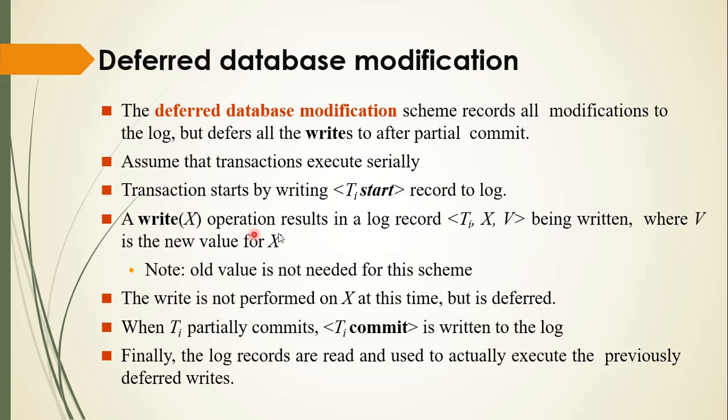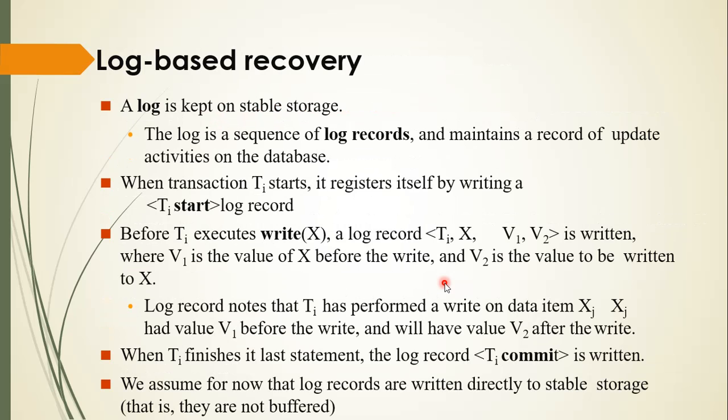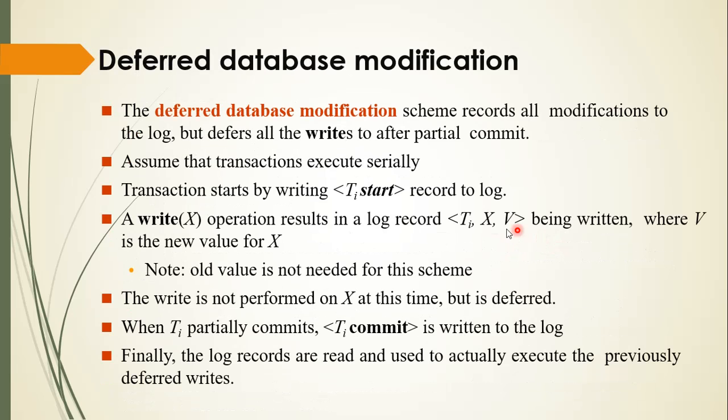A write(x) operation results in a log record <Ti, x, v> being written, where v is the new value for x. Earlier we had v1 and v2, where v1 is old and v2 is new. Here we are writing only v, so v is the new value. Remember this: the old value is not needed for this scheme. Earlier we wrote <Ti, x, v1, v2>; now we write <Ti, x, v> only. So v is our new value, and no old value is required.